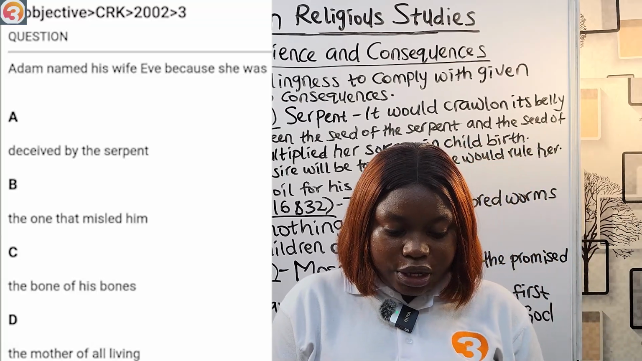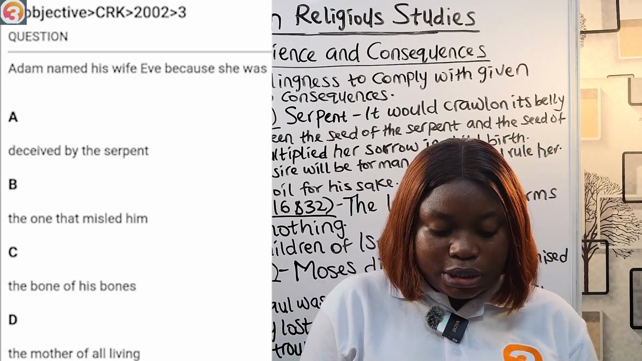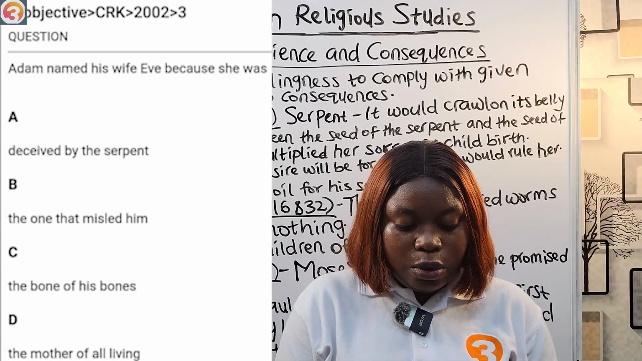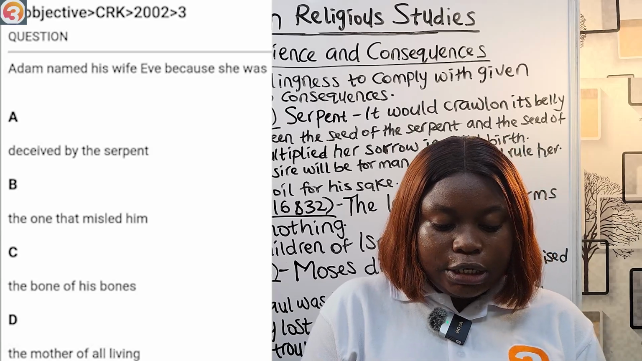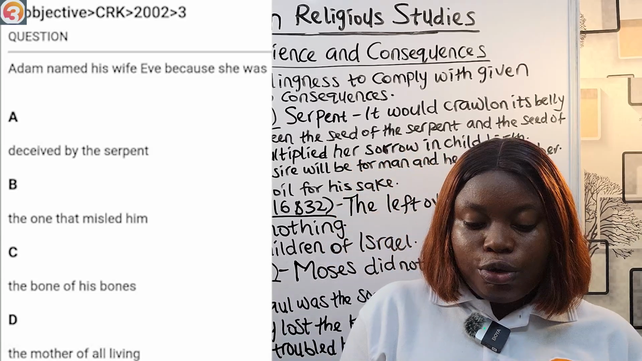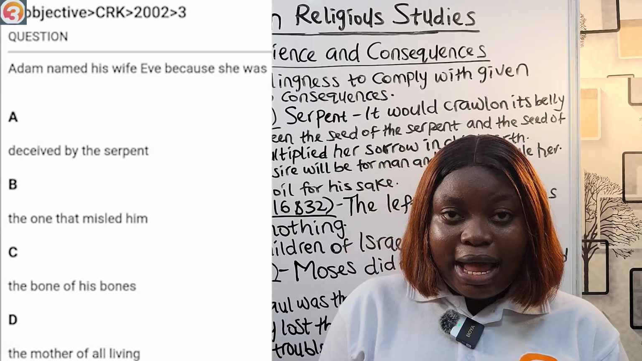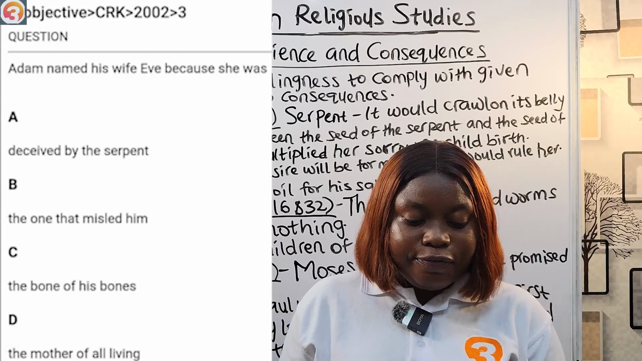A 2002 question says, Adam named his wife Eve because she was A, deceived by the serpent. B, the one that misled him. C, the bone of his bones. D, the mother of all living. The answer is D, the mother of all living things. You can find that in Genesis chapter 3. He called her Eve because she was the mother of all living things.